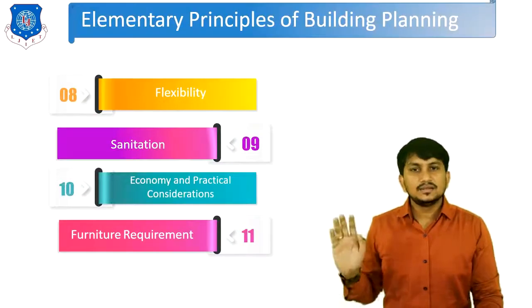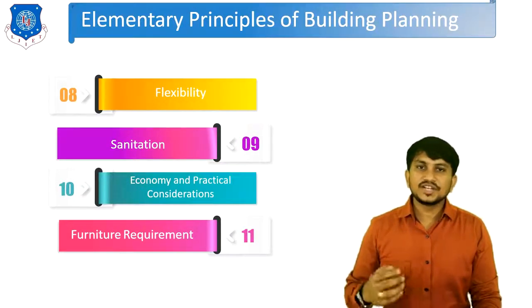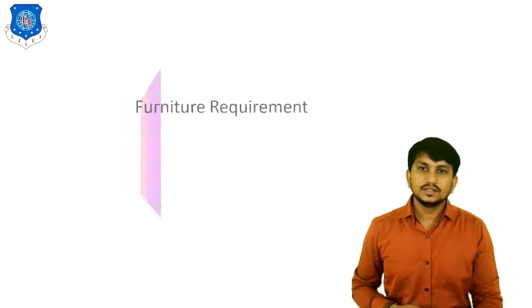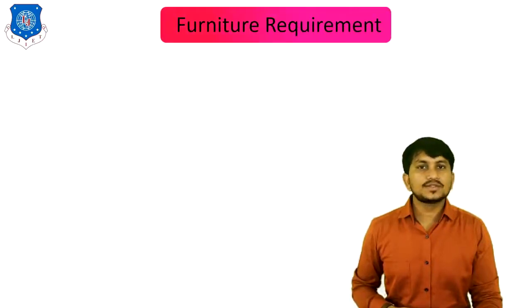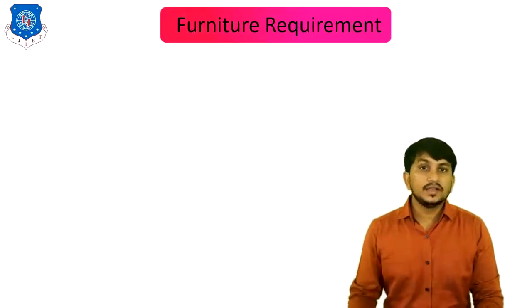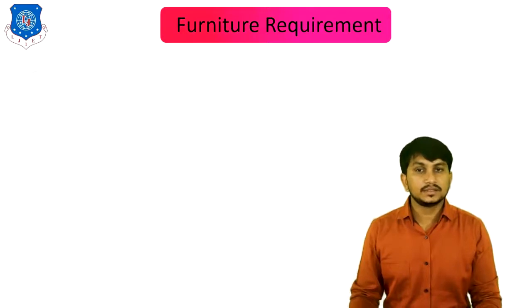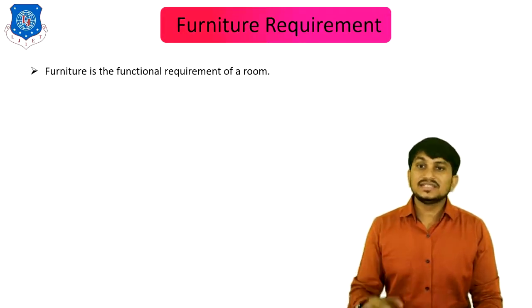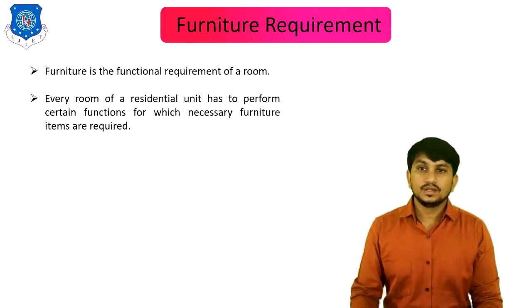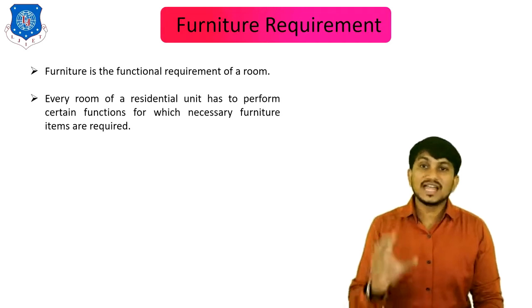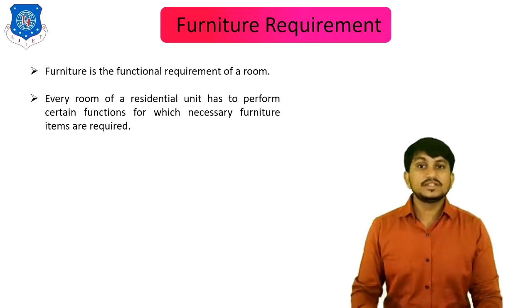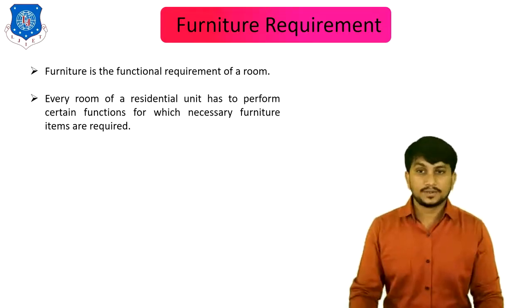The last principle of building planning is furniture requirement. Furniture requirement should be considered before constructing any room or building, because furniture is the functional requirement of a room. Every room of a residential unit has to perform certain functions for which necessary furniture items are required.